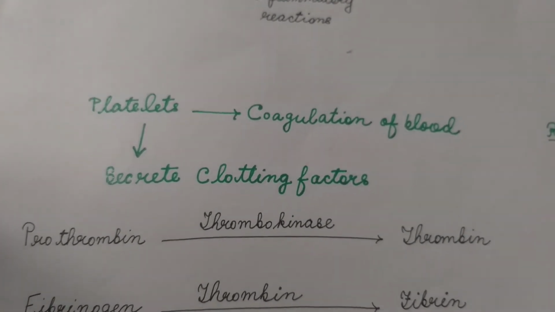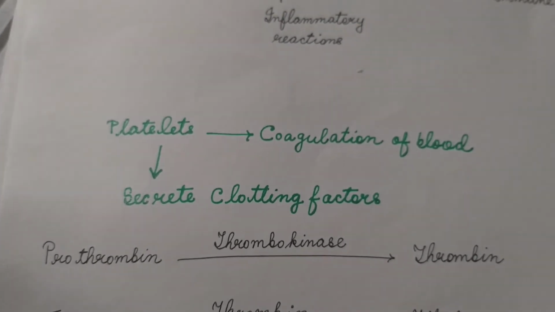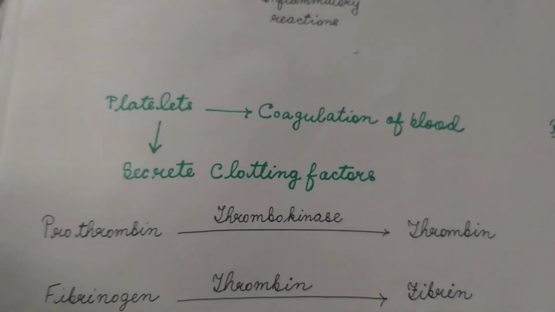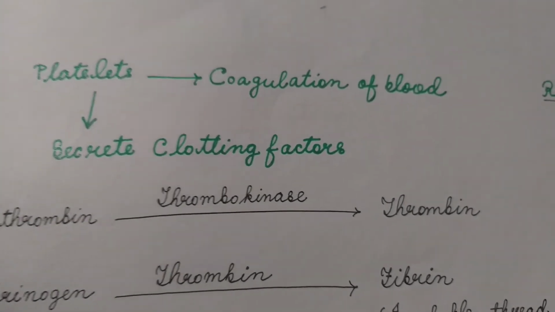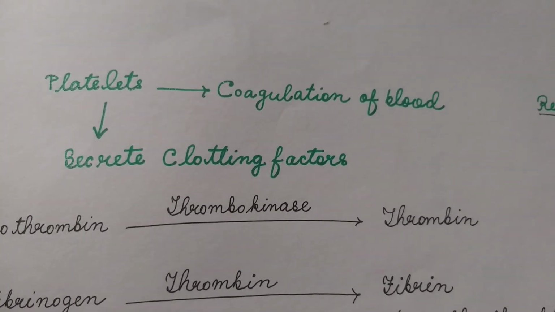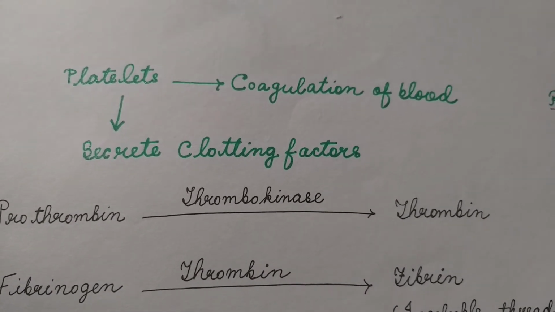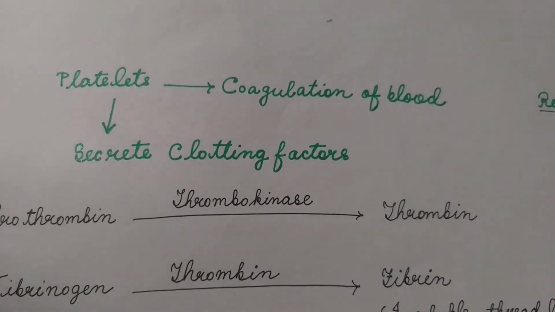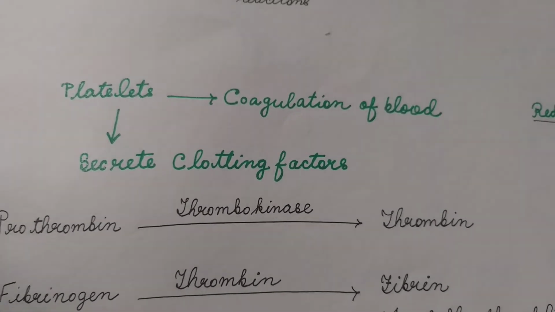The platelets immediately secrete clotting factors. The clotting factors immediately initiate a series of reactions which ultimately lead to coagulation of blood to prevent further bleeding. Coagulation is a mechanism which stops further bleeding. It prevents loss of blood.